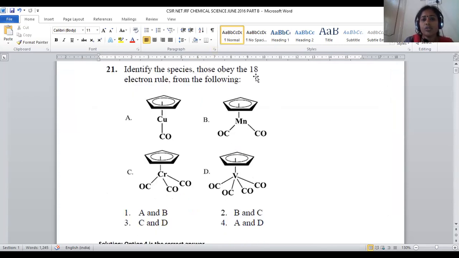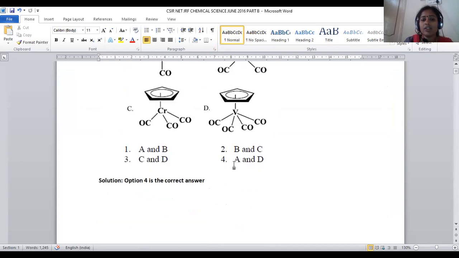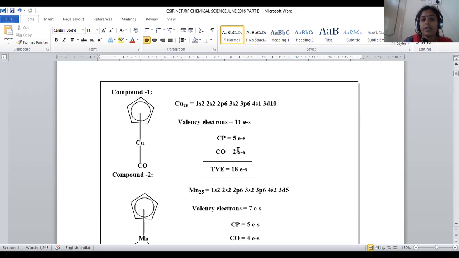Identify the species that obey the 18 electron rule from the following. The species which obeys the 18 electron rule is considered to be a more stable structure. Among all the four compounds provided, we have to predict which compound is obeying the 18 electron rule. In order to do that, first we have to know the total valency electron count. After predicting the total valency electron count, we can map it with the 18 electron rule.